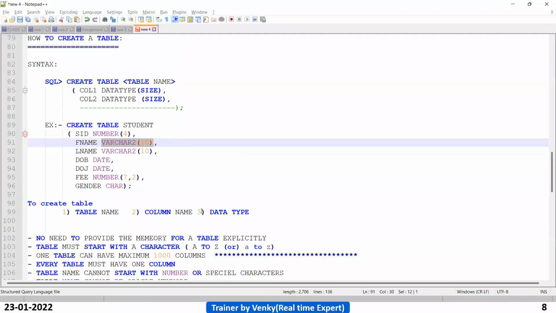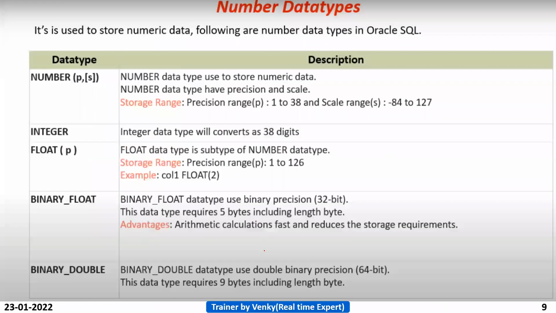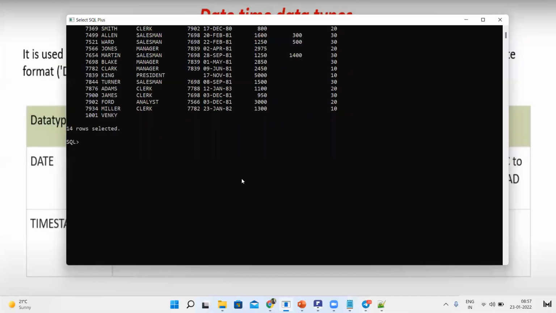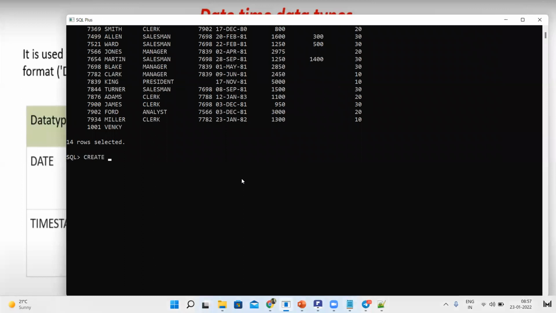So let us create one table. Create table, I am giving the name. I am not taking varchar2, just taking the character data type of 20 size for the name column. Now I am giving the gender column. For the gender column I am just giving char. See, here I am not declaring the size. See, the table is created, guys.